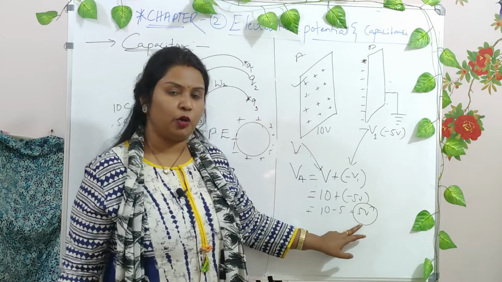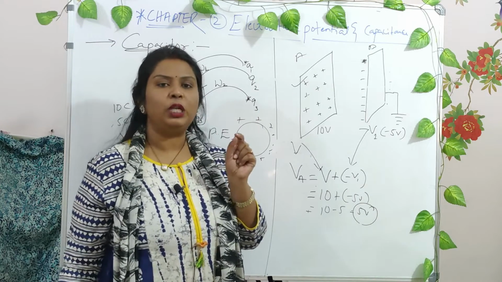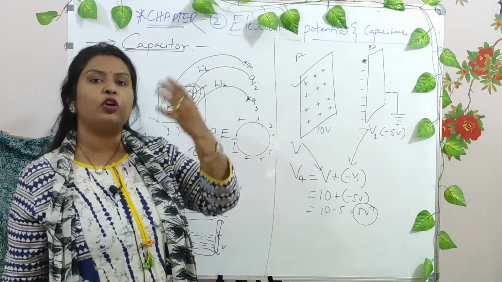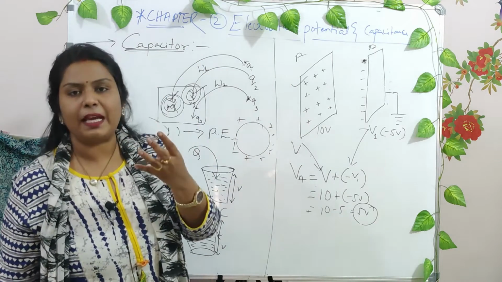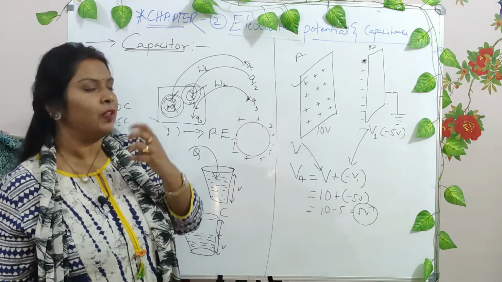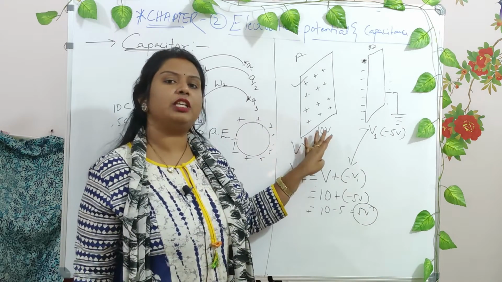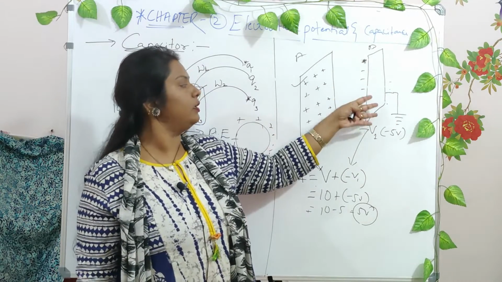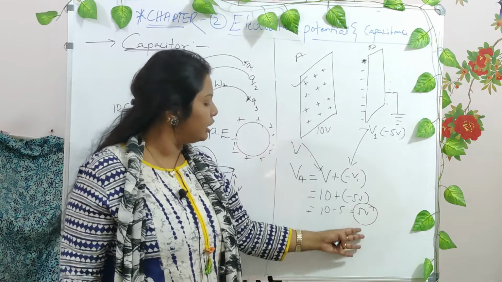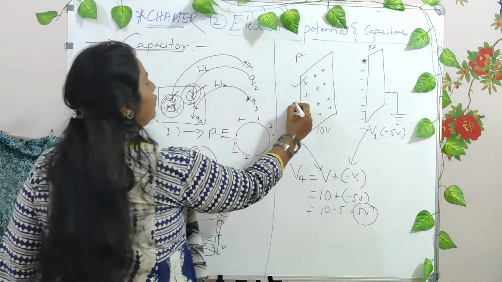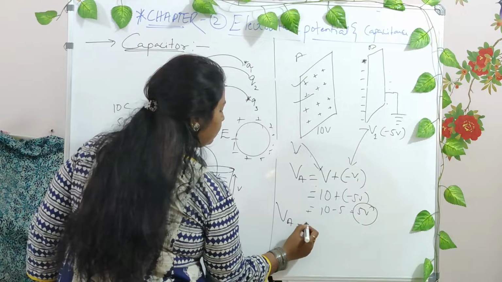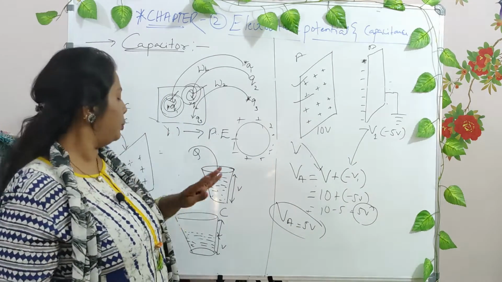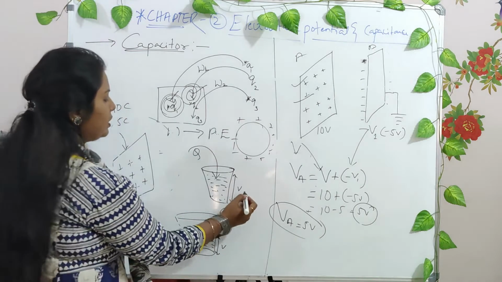Now please do make a note here. What we are supposed to do is decrease the potential of the plate so that it can increase its capacity of holding the stored energy. Initially its potential was 10 volt. After introducing the negative plate in its vicinity, the potential has decreased to 5 volt. Now what is the potential of this particular plate? It is 5 volt, right? The potential has decreased to 5 units, right? Initially it was 10.